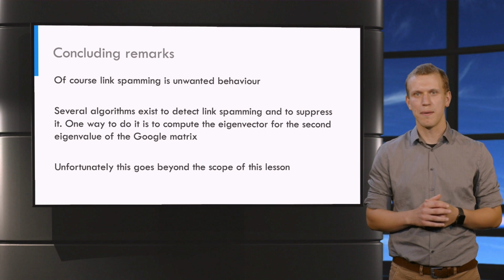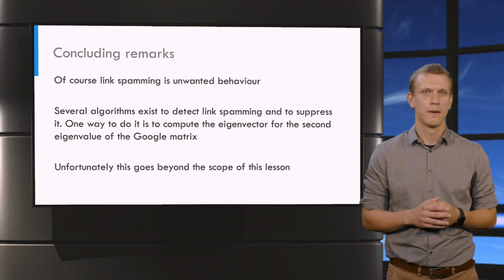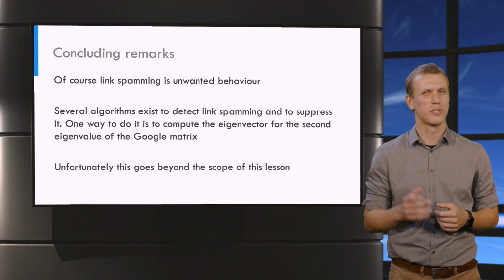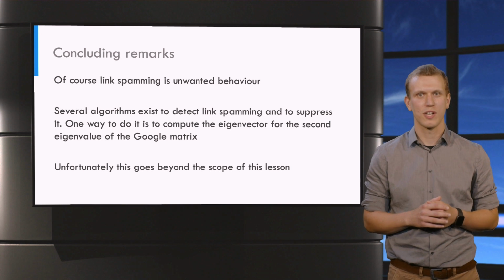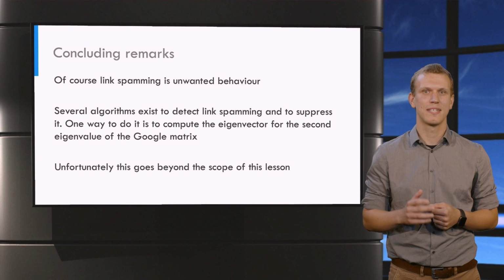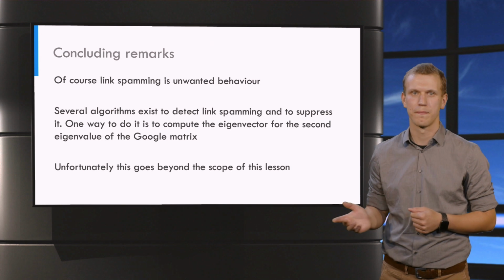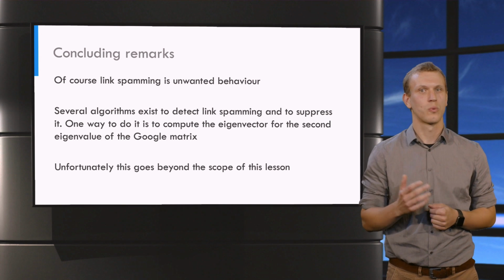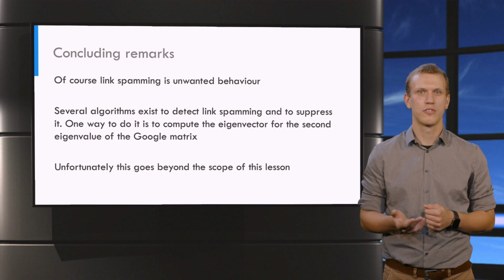This simple example illustrates how you can manipulate the PageRank. Much research has been done on how to detect and suppress such link spamming. It turns out that link spamming can be detected using an eigenvector for the second largest eigenvalue of the Google matrix A. This is a quite intriguing subject, but unfortunately goes beyond this introductory lesson.